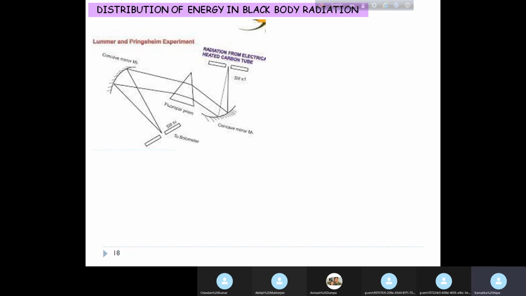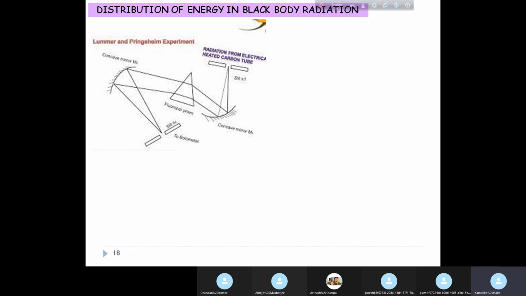Have you gone through it? See how the radiation from the electrically heated carbon tube is coming. It's getting reflected by a first concave mirror, passed through a prism, reflected by a second concave mirror, and then there is another slit through which it goes to something called the bolometer. I know the figure is not very clear, but once I share the PDF, you can zoom in and see properly.